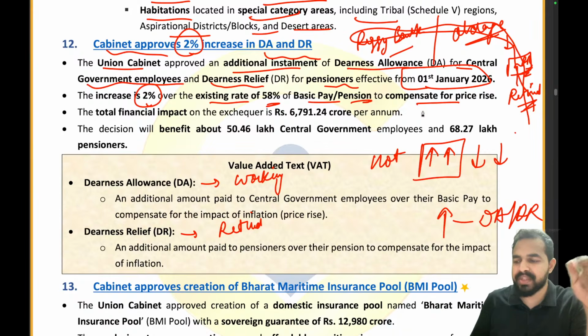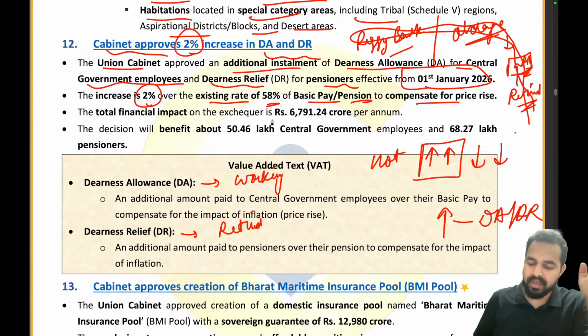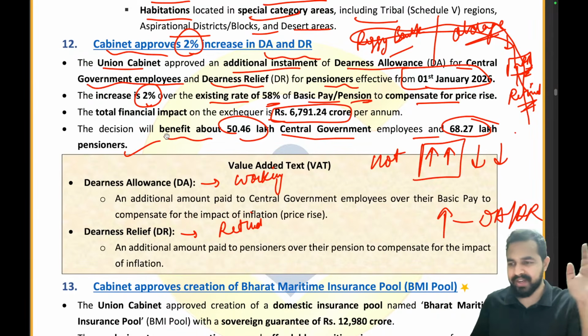What is the price rise? It is the inflation, right? So earlier the DA was 58%, now it has become 60%. And how much is it going to cost the exchequer? That will be rupees 6,791.24 crores. The decision will benefit about 50.46 lakh central government employees and 68.27 lakh pensioners. That is the right answer.